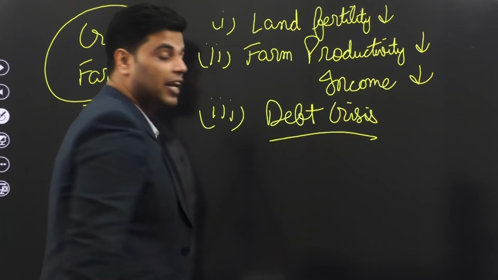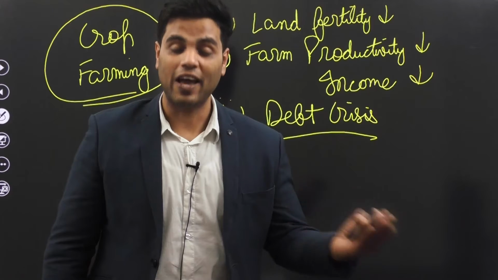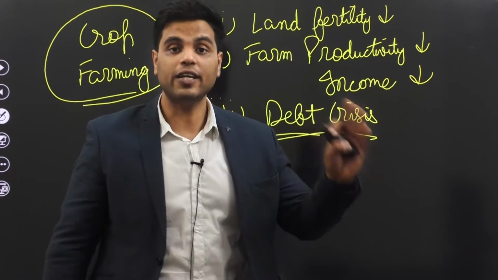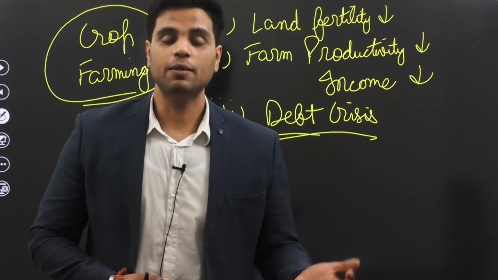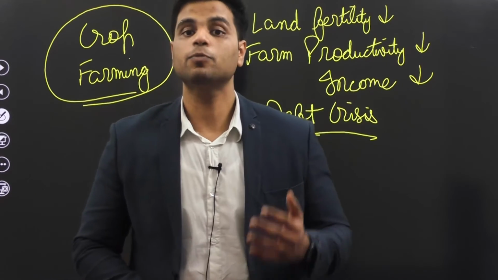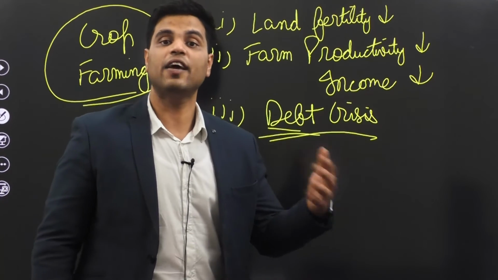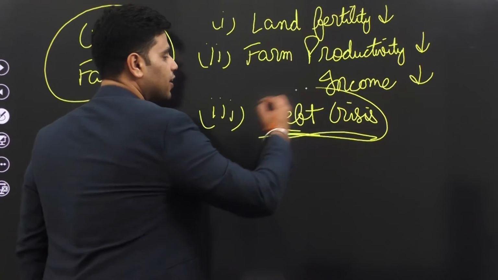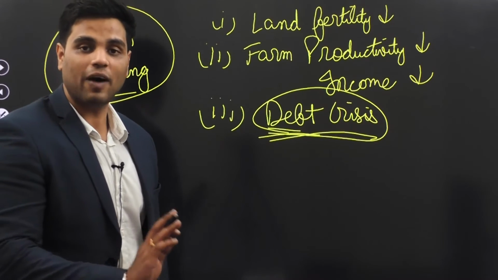And because this debt crisis is huge, farm loan waiver schemes are very popular in some states, right? Because farm debt is pretty big these days. And that is why government schemes which include farm loan waiver scheme are very popular among the farmers, because farmers are facing this severe problem. So farmers are facing this debt crisis. And there are many other problems facing the crop farming sector.